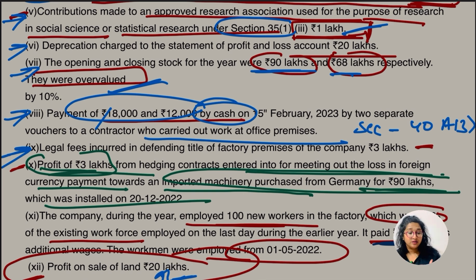Okay, and we know the additional depreciation rate is 20%, and in this case we are only going to take 10%. 50% of 20% is going to be 10%, being it is used for less than 180 days in the previous year. So what is going to be the additional depreciation? 8,70,000, being 10% of 87 lakh.